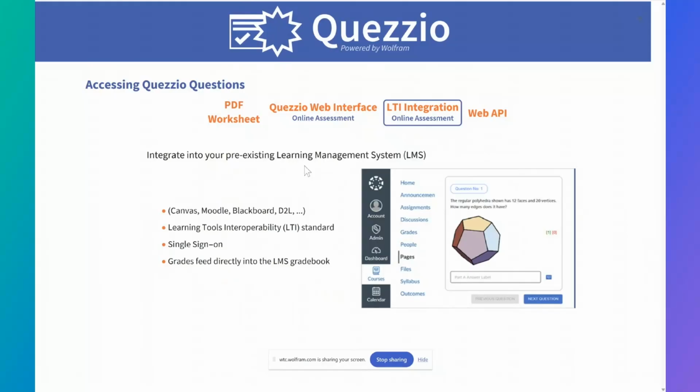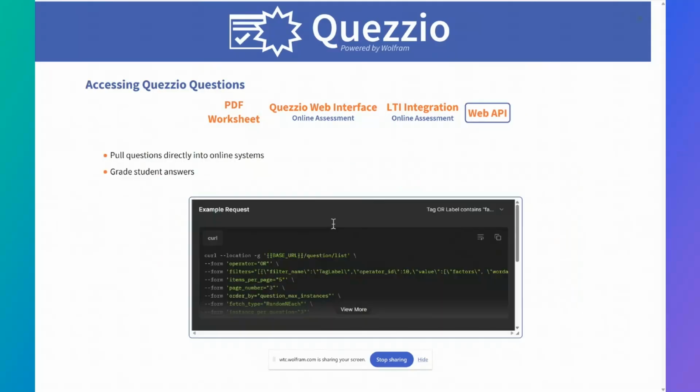Quezzio can integrate into pre-existing LMSs. So if you are already using, for example, Canvas, Blackboard, Moodle, your students will be able to sign into that platform and access Quezzio directly from inside of there using what's called the Learning Tools Interoperability Standard. So essentially, they sign in the normal way. They don't need an additional login for Quezzio. They sign in through their pre-existing LMS, and it feeds them directly into Quezzio.